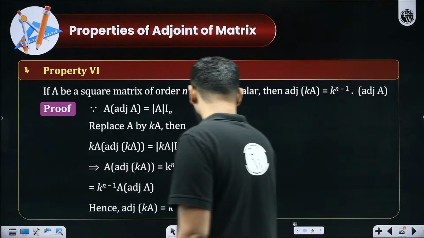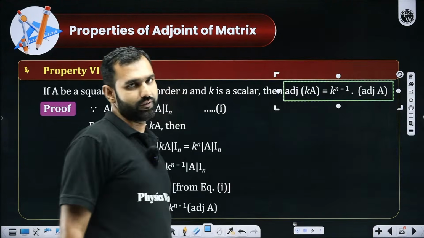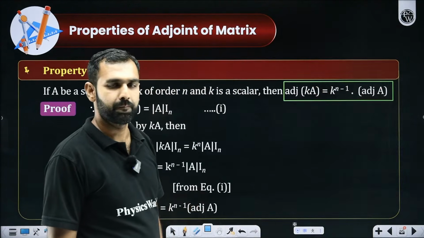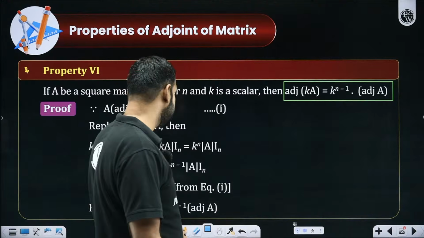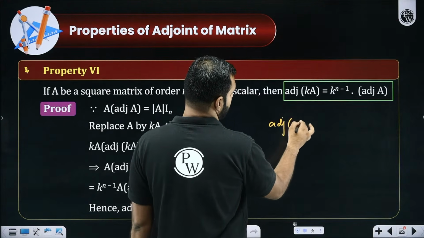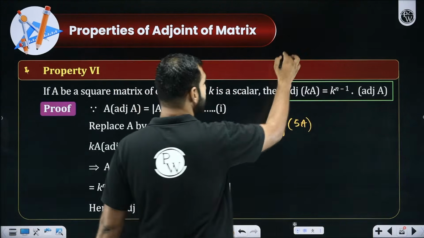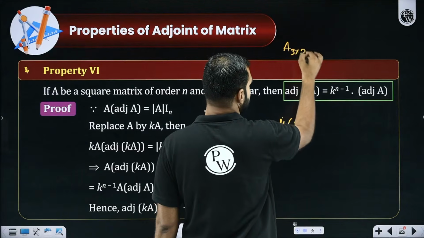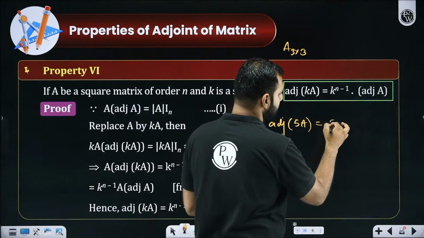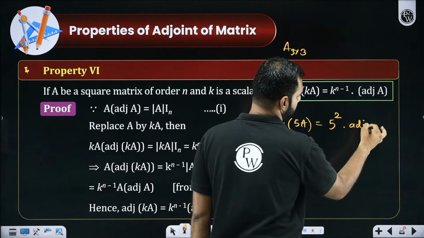Now comes another property. The property is adjoint of kA. Adjoint of kA is k to the power n minus 1 times adjoint of A. Got my point or not? Let's say someday I ask you adjoint of 5A, where I know that A is a 3 by 3 matrix. So I can write it as k, which is 5 in our case, to the power 3 minus 1, which is 2, times adjoint of A.